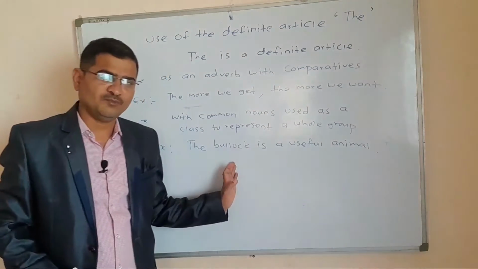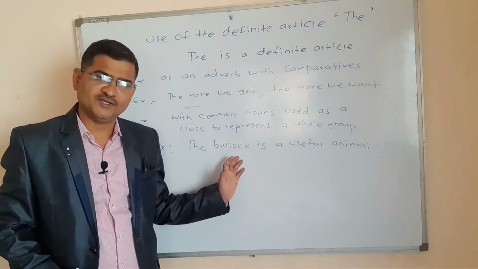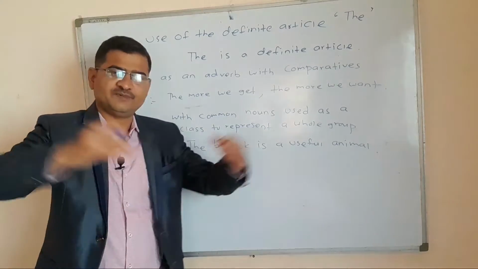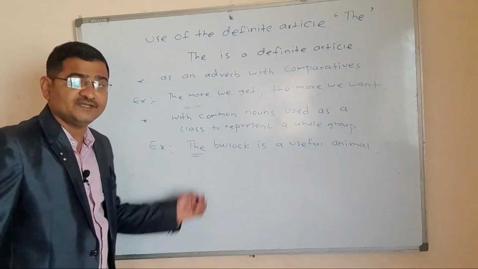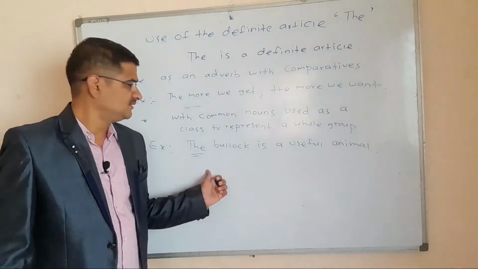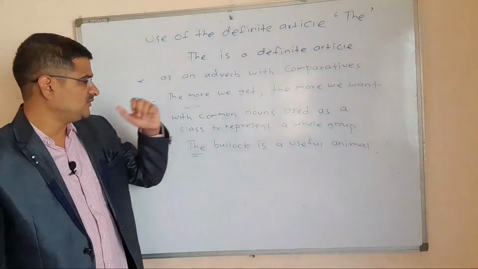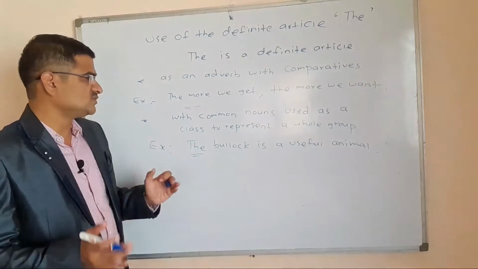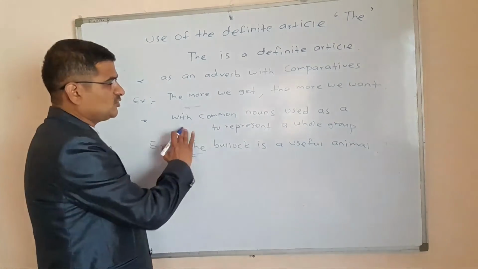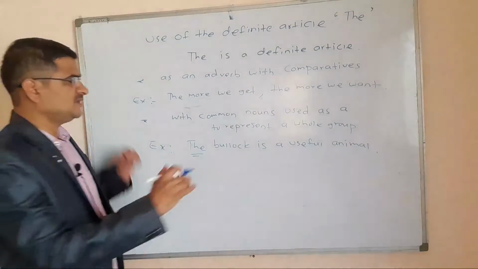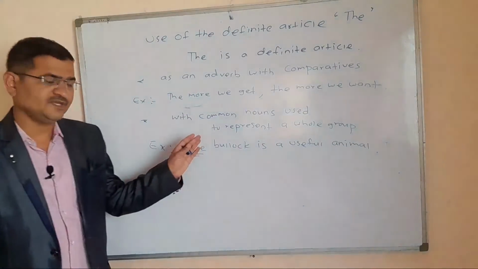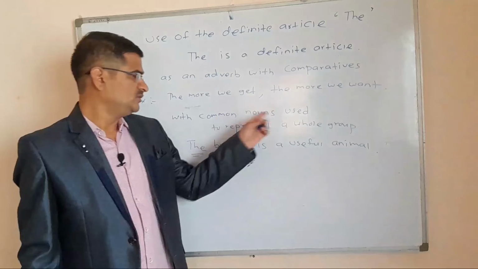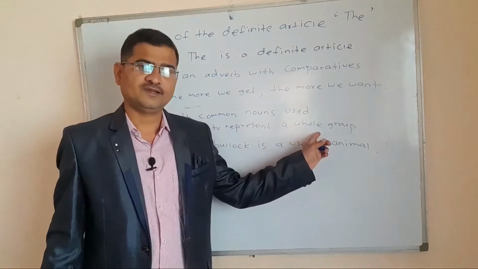Bullock is a common noun, but here it is representing a whole group. So we have used the definite article the before it. With common nouns used to represent a whole class.